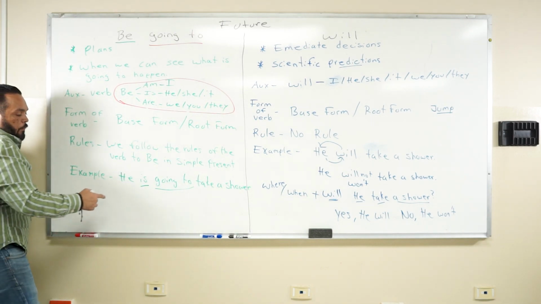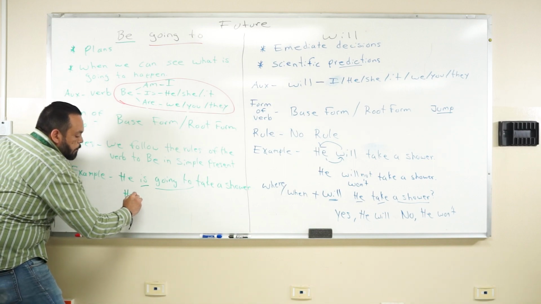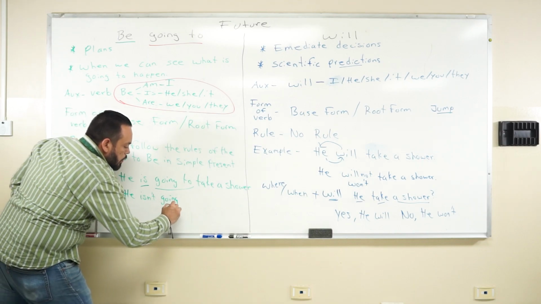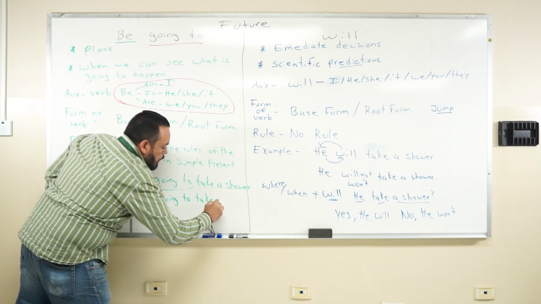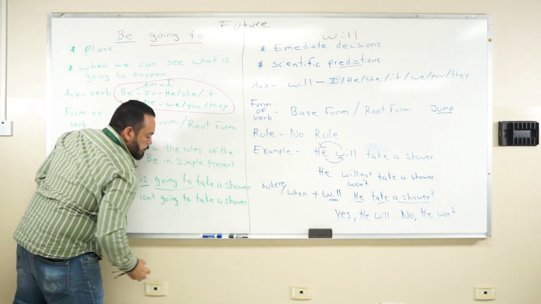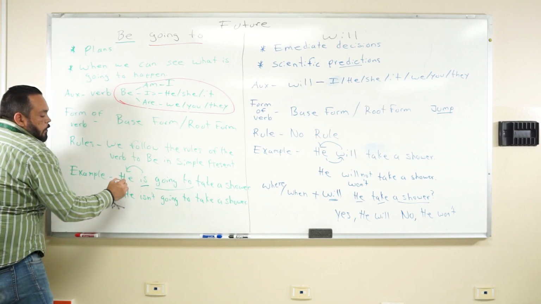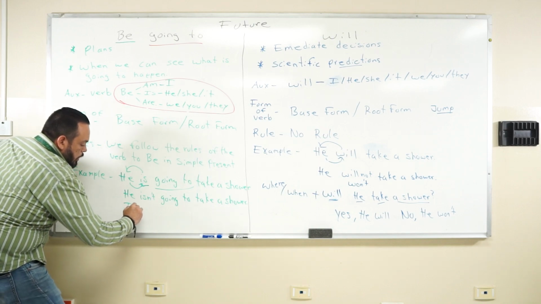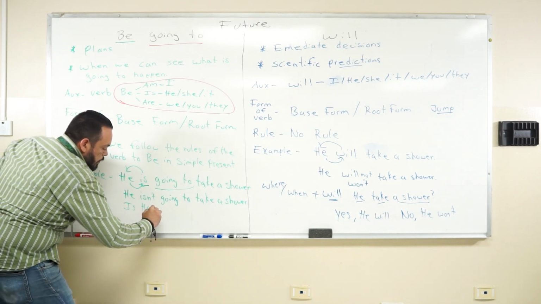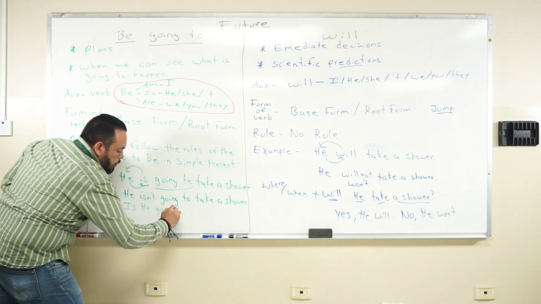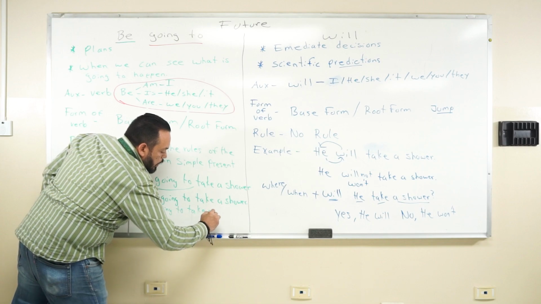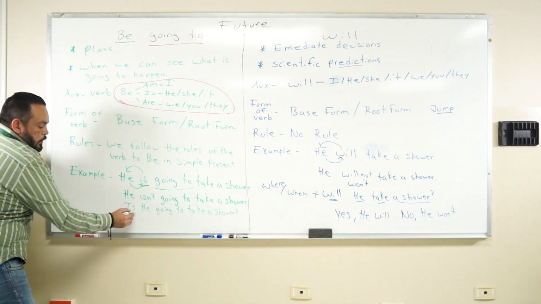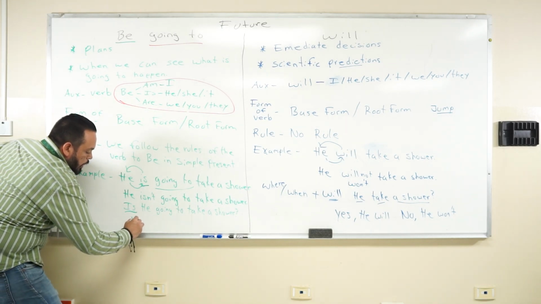If I want to put it in negative, the verb to be is right there, and so we put the verb to be in negative: he isn't going to take a shower. If I want a question, I move the verb to be where the pronoun is and the pronoun where the auxiliary was: is he going to take a shower?